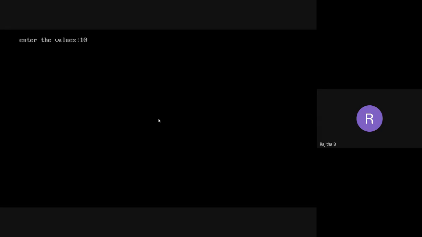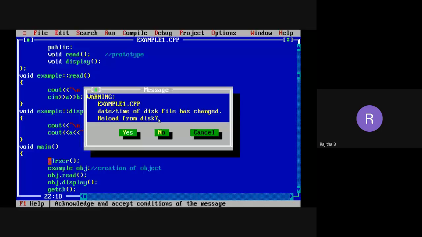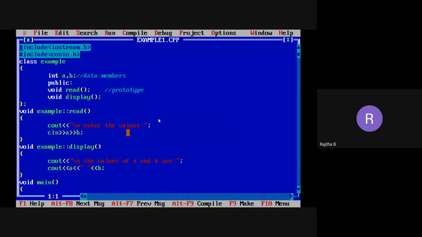I'm taking 10 and 20. So what are the values of A and B? We'll get the output as 10 and 20. So you can define the function within the class or outside the class, the result will be the same. Okay, but what is the use of defining the member function within the class, and what is the use of defining the member function outside the class, we'll see that in the next class.